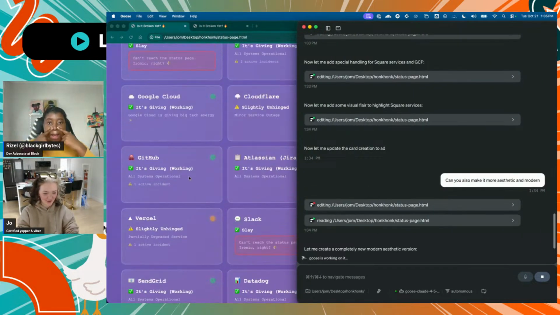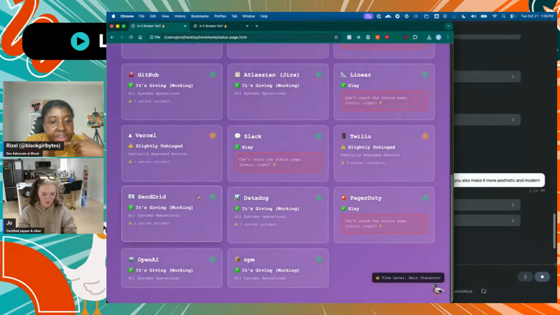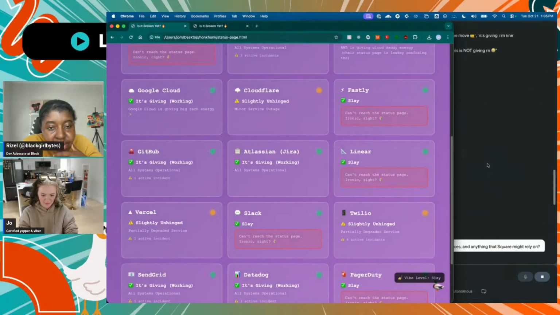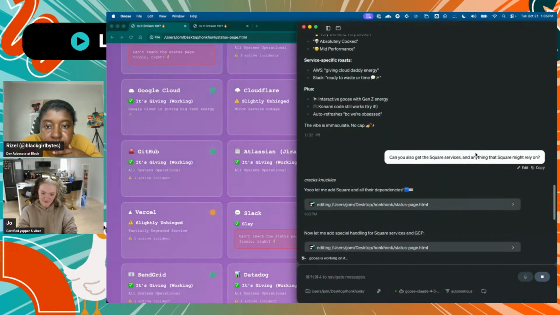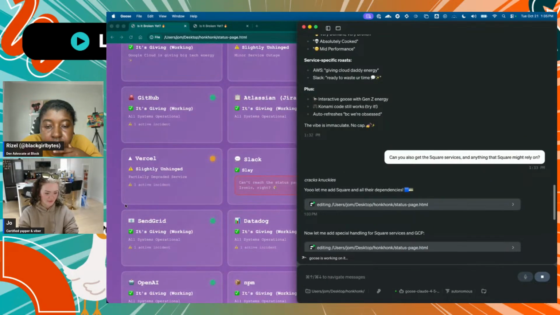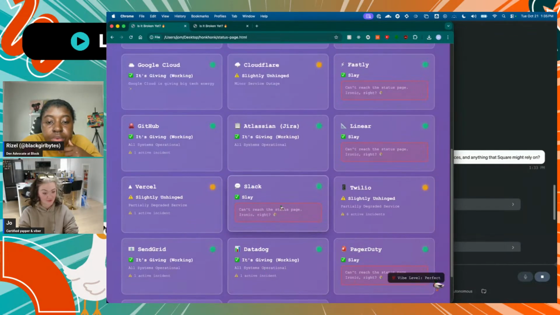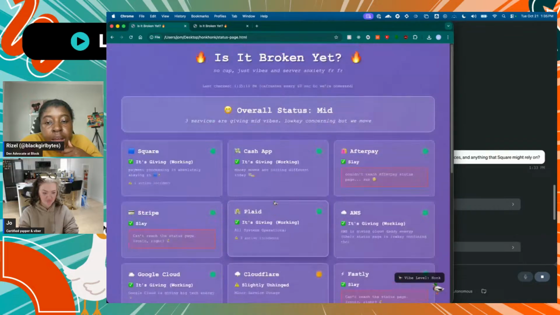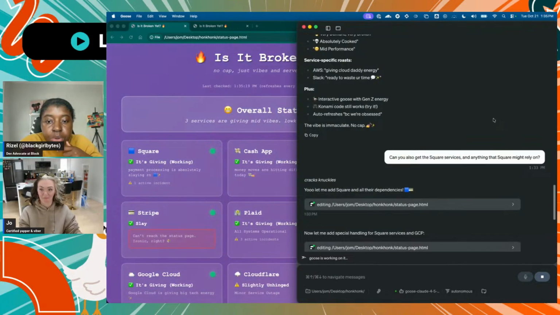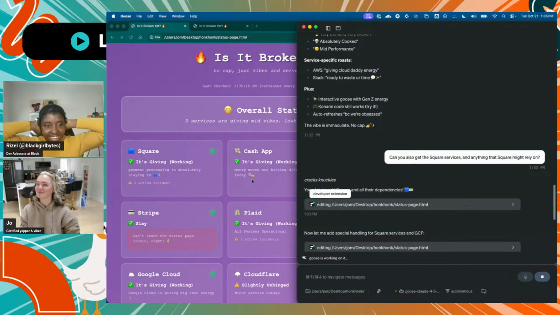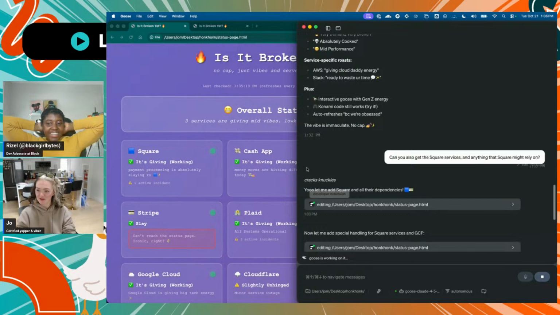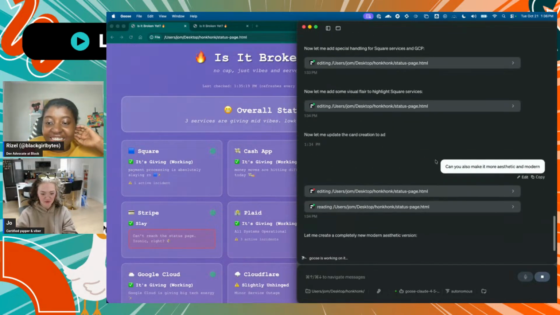It can get there. And we got a lot of things now, like Datadog, OpenAI. Oh, because I put a prompt saying, can you get us Square services and anything that Square might rely on? So things that we care about. So like Twilio, Datadog, PagerDuty, those are all things we care about. So it is right. How does it know? Is it just looking from your local computer? I have no idea. I think it's just thinking of what's common. Not all companies use these, but I guess they're very common.